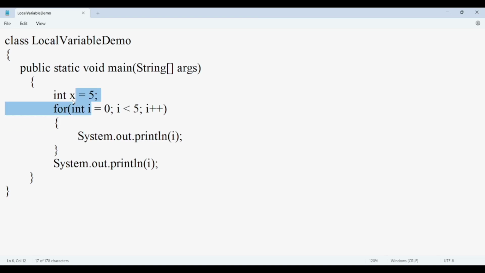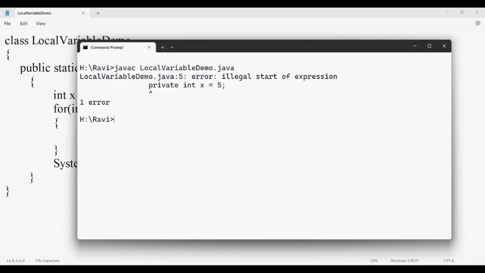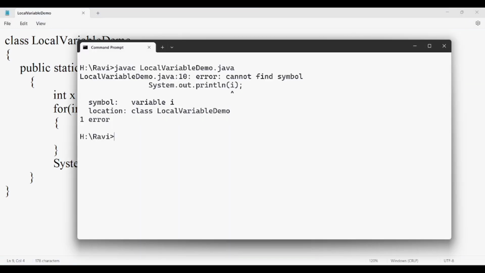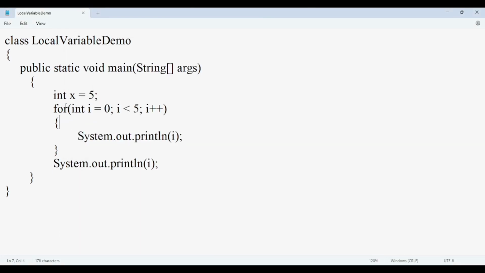This variable I is not available here, so you will be getting the error cannot find symbol. You can see cannot find symbol, and it is pointing to I, symbol variable I in class LocalVariableDemo, right? So this is how we can understand the concept of local variable.